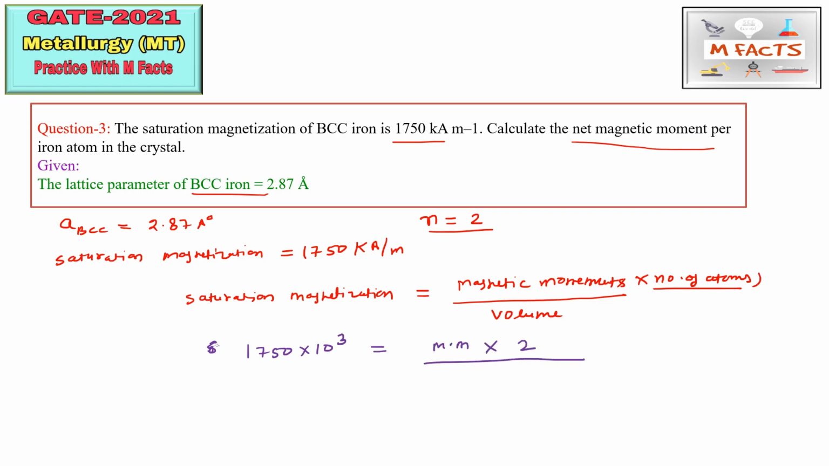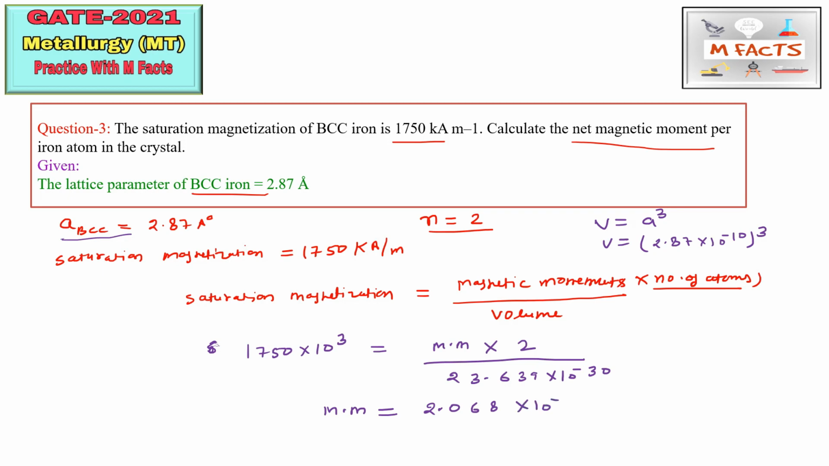Okay, so how can we calculate the volume? We know this is BCC, so the volume of the cube is a cube. So V is equal to 2.87 multiplied by 10 to the power minus 10, whole cube. From here we will calculate the volume. This volume will be 23.639 into 10 to the power minus 30. From here we will calculate the magnetic moment, that is m, which will be equal to 2.068 multiplied by 10 to the power minus 23, and the unit is ampere meter square.